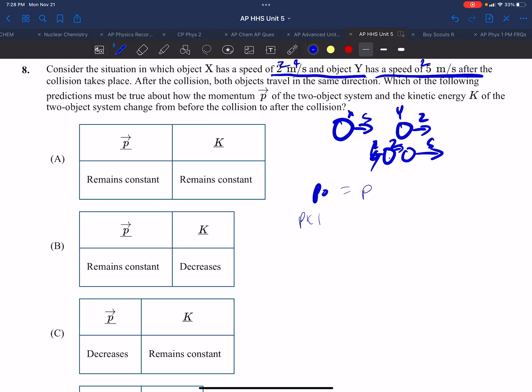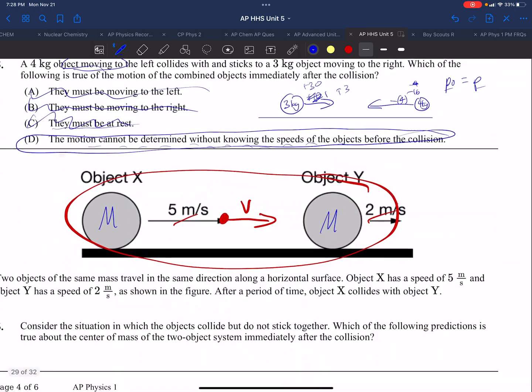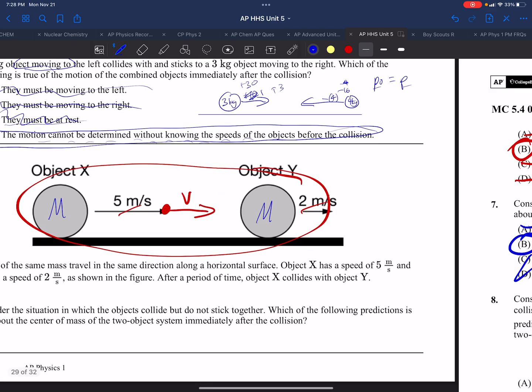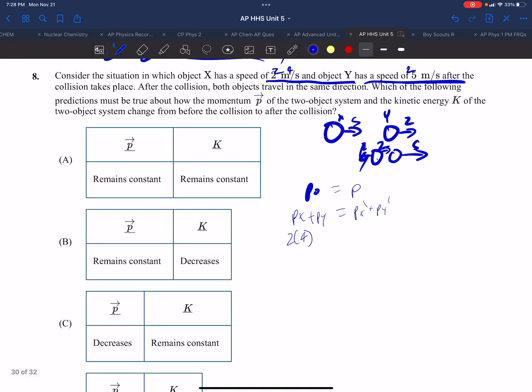We have the momentum of x plus the momentum of y, and the momentum of x prime plus the momentum of y prime. So the momentum of x was 2 times 4, and I believe they did tell us the masses are the same. They didn't tell us what the mass was, but it's the same. So I'm just going to put in 2. The momentum of y, the velocity was 5, excuse me.